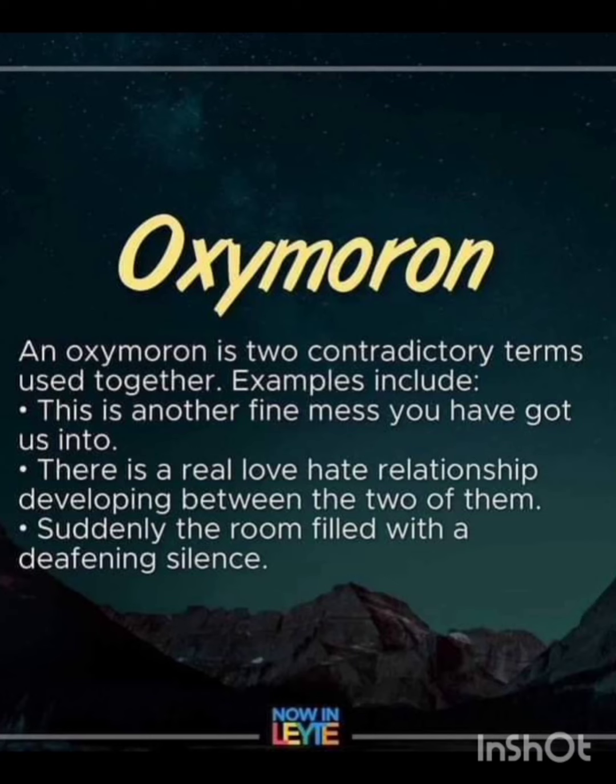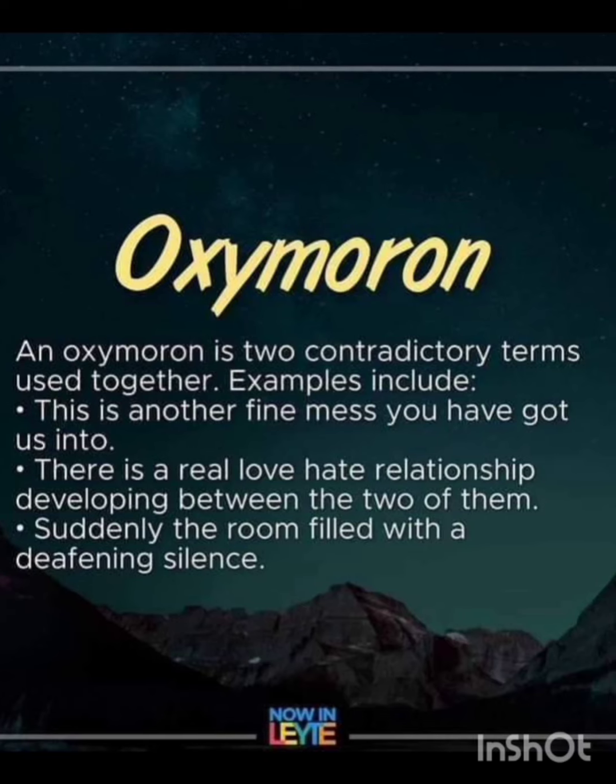"Suddenly, the room filled with deafening silence." Another example is "James I was the wisest fool in Christendom." Here you can see that James I had two opposite qualities, wisdom and foolishness.